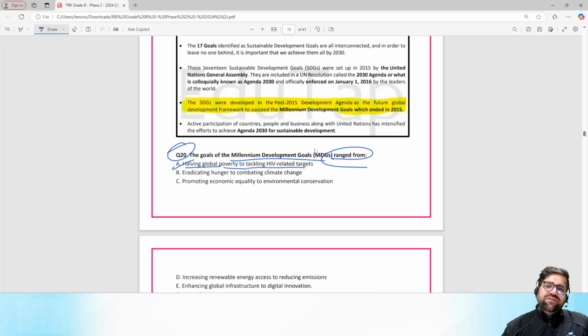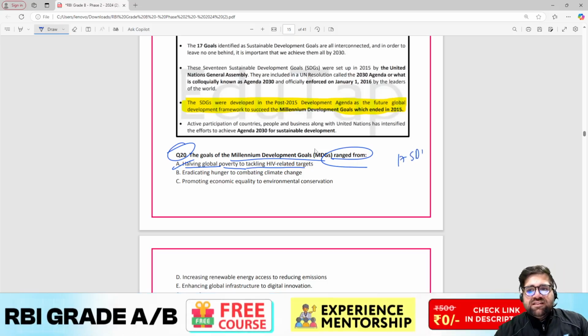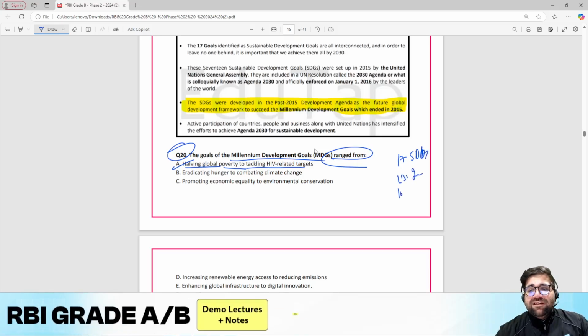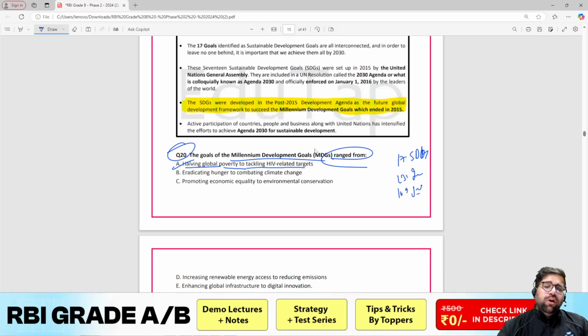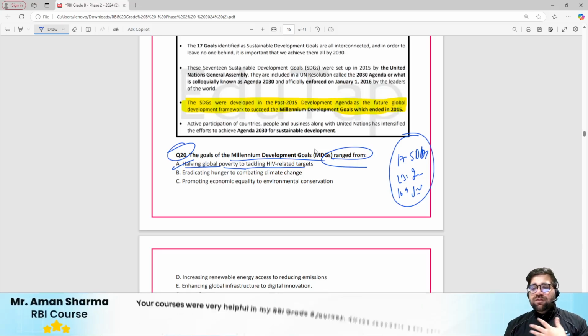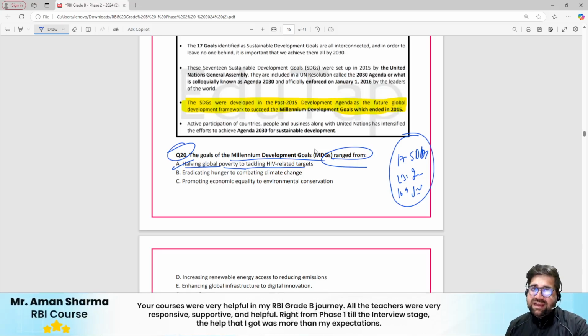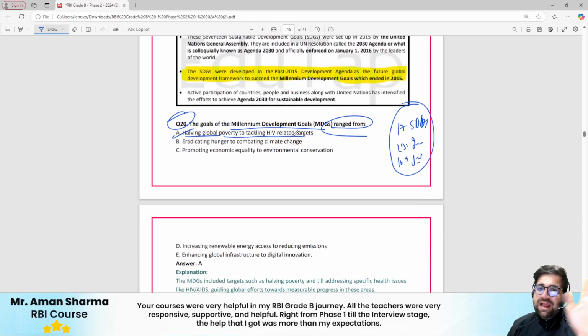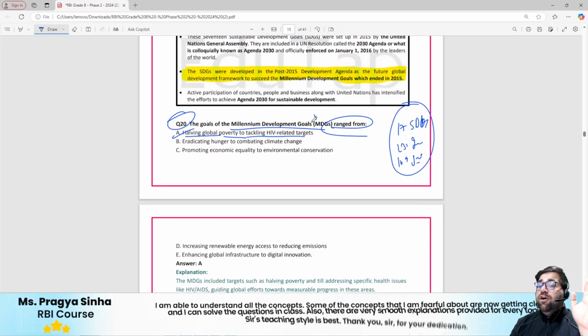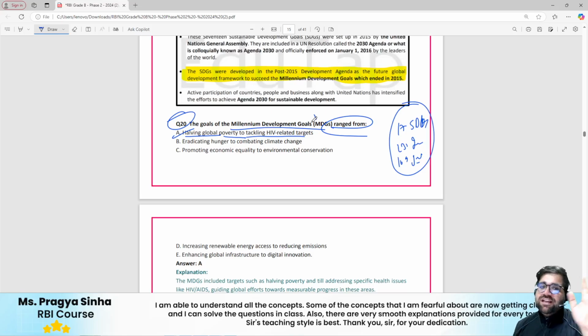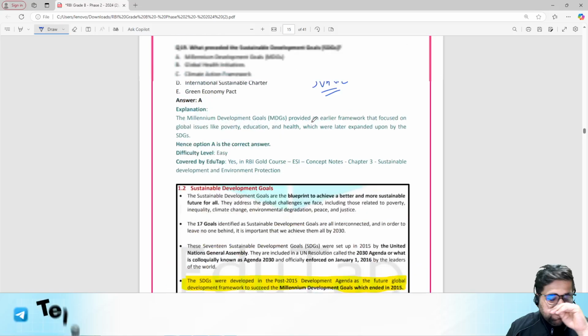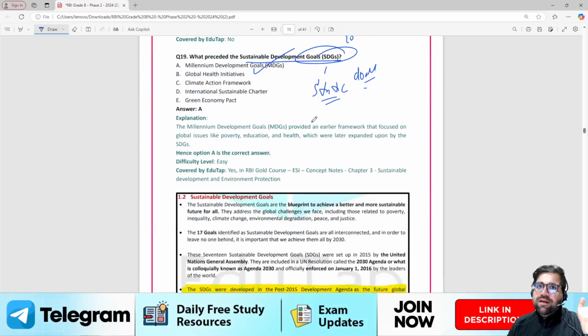Now for SDGs, we all know, right? There are 17 SDGs. They have some 231 indicators if I'm not wrong. They have 169 targets if I'm not wrong. You can check this knowledge on Google as well. But at the end of the day, this is what the best of my knowledge is speaking. I can be incorrect also. But at the end of the day, I don't have any specific knowledge of MDGs. Therefore, I will skip this particular question. The rest of the questions are doable, right?